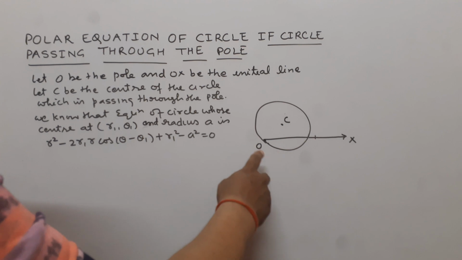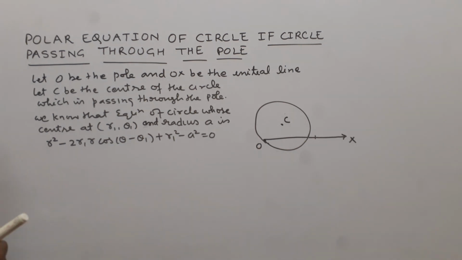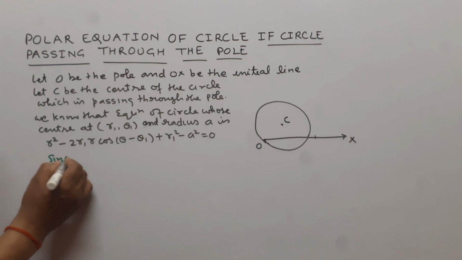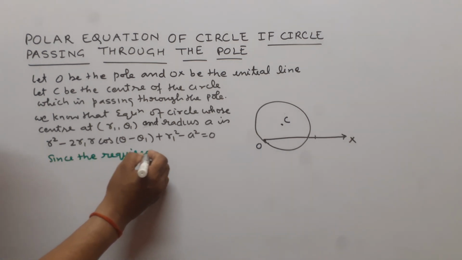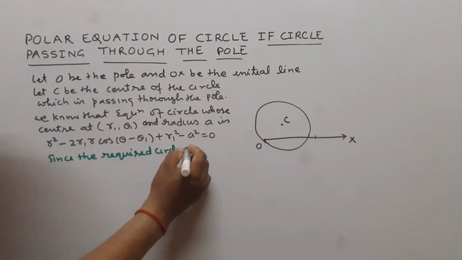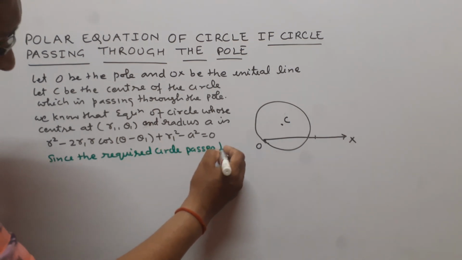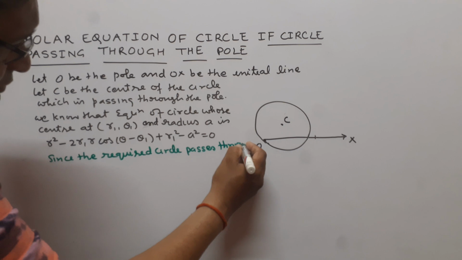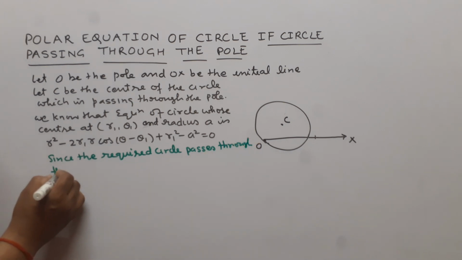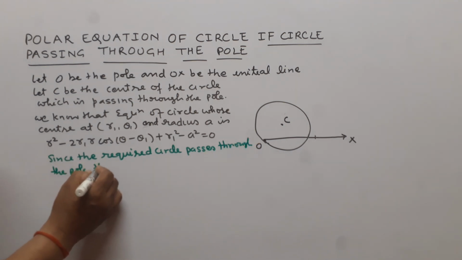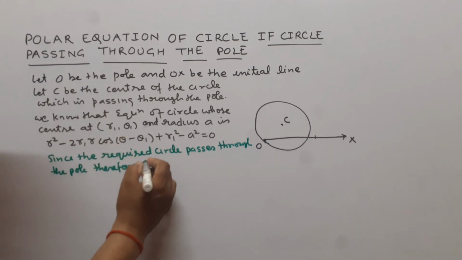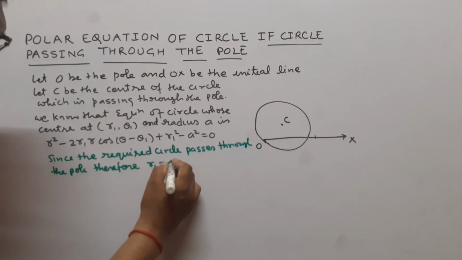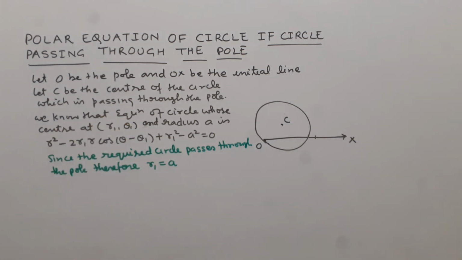Here the required circle passes through the pole. Since the required circle passes through the pole, therefore we can see here r1 becomes a.